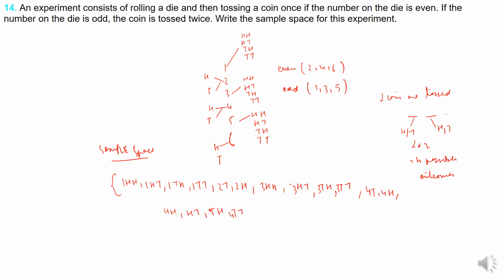Now once again, 5 is odd, so 5 head head, 5 head tail, 5 tail head, 5 tail tail. Sorry, this is 5. And 6 is even. Then 6 tail, 6 head. This is the thing: if the number is even, then toss the coin once.